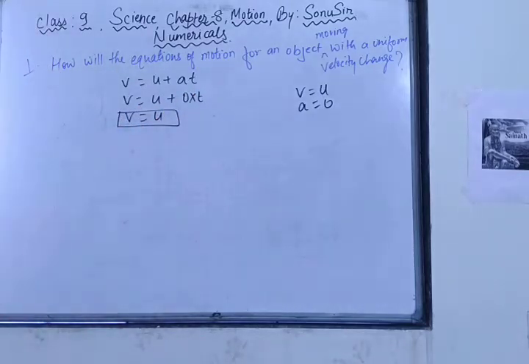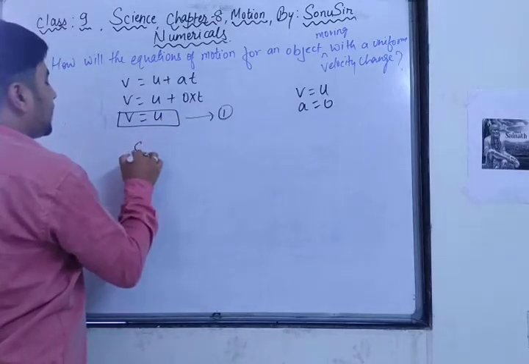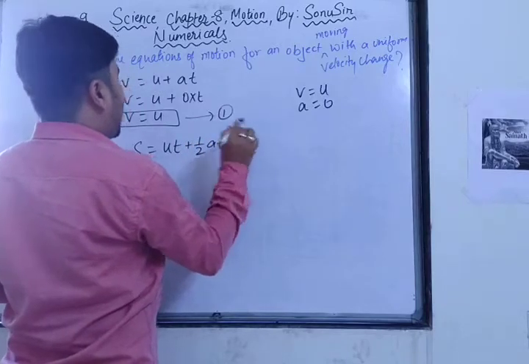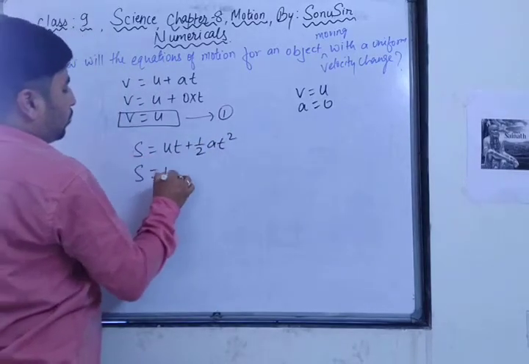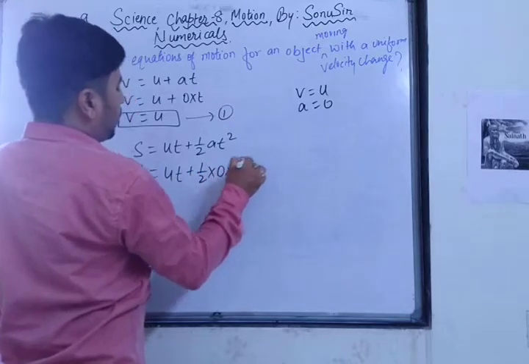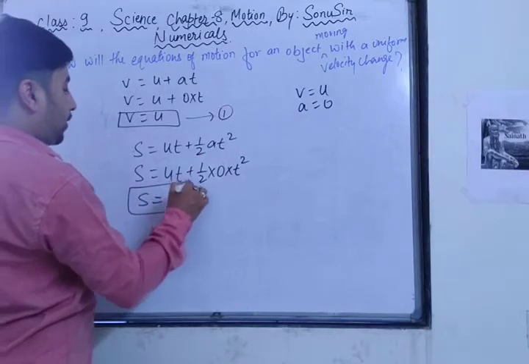Second equation is s is equal to ut plus half at square. A is 0. So s is equal to ut plus half into 0 into t square. 0 into anything is 0 only. So s is equal to ut. This will be the second equation.